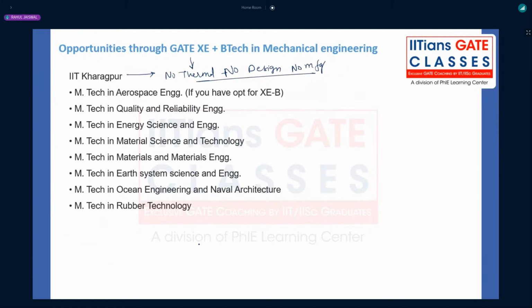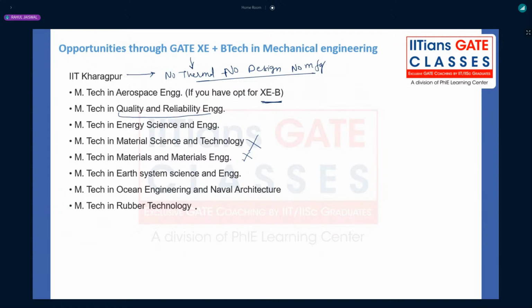Only through Gate Mechanical, you have to write the Gate Mechanical to get MTech admission in the mechanical department. MTech in aerospace, if you opt for the XCB paper, then only you can get admission in the aerospace engineering department. Quality and reliability engineering is also one of the good departments, but not very good from the placement point of view. Material science, no, right?